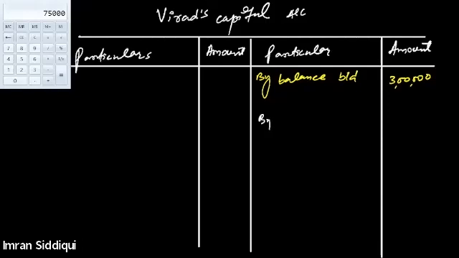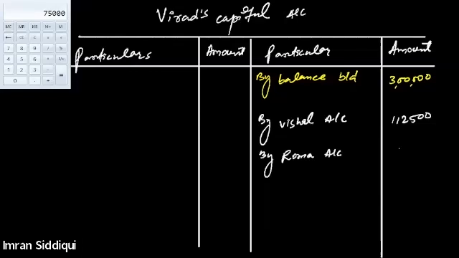So Vishal needs to contribute 1,12,500 and Roma will be giving 75,000. That means Virat's capital account will be credited by 1,12,500 and 75,000. We will write these values in the capital account of Virat, as by Vishal 1,12,500, and by Roma 75,000.